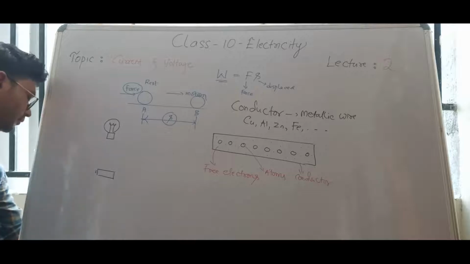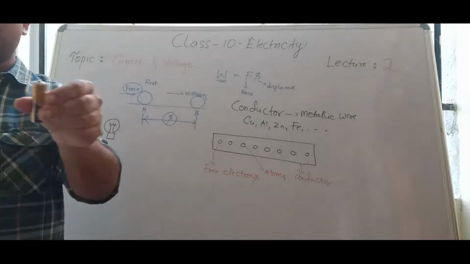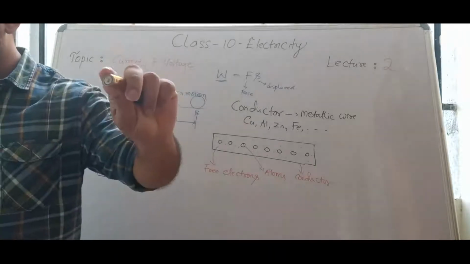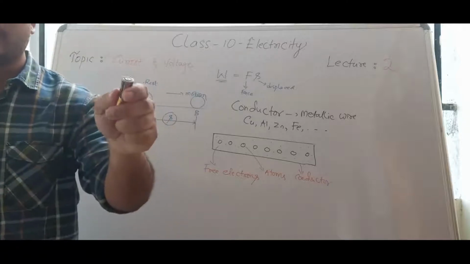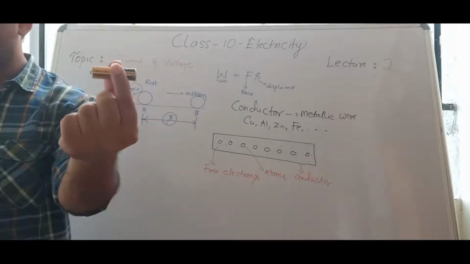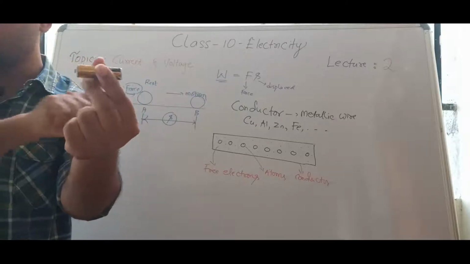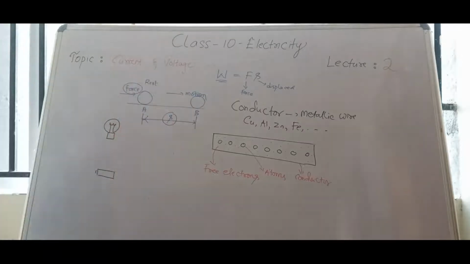If you take cell here, you can find cell with small cap on it, which is positive terminal, and this is flat, right? This flat side is negative terminal. For a cell there will be two terminals, positive and negative. This flat side is negative and this button you can find, that is positive. Now here you can find this is positive, this flat is negative.